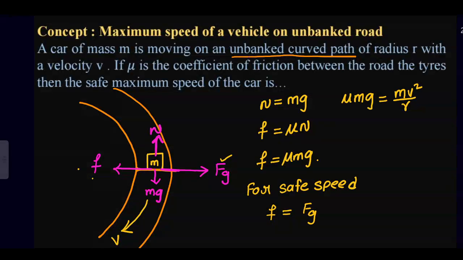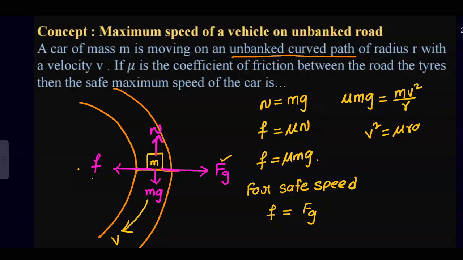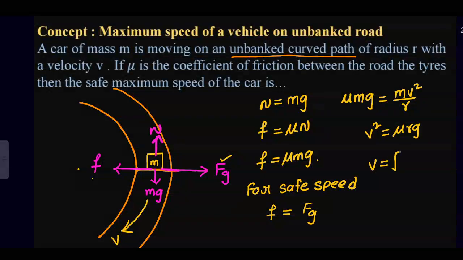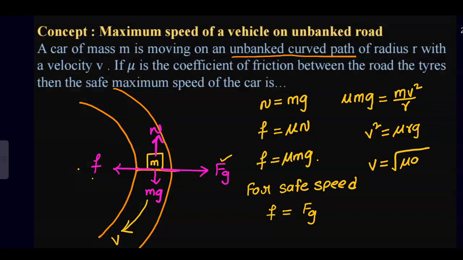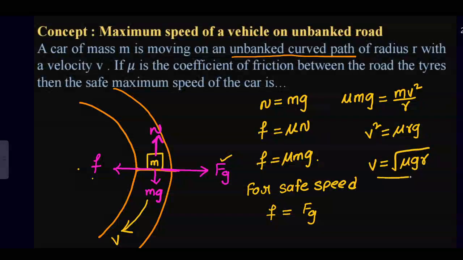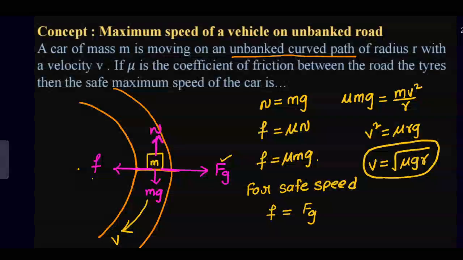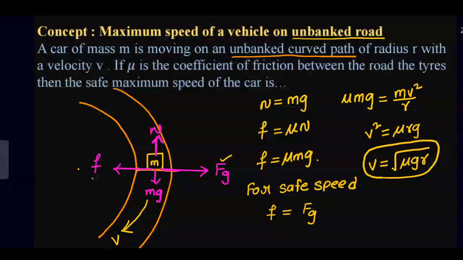M gets cancelled, so v square is mu r g. From this, v is equal to the square root of mu g r. This is the maximum safe speed of the vehicle in the case of an unbanked road.